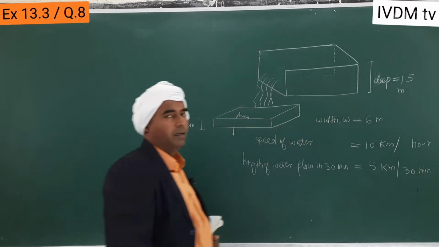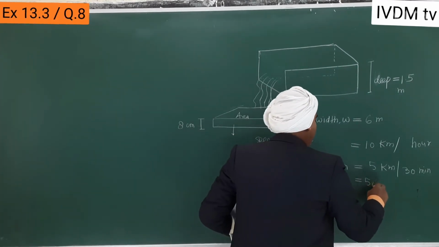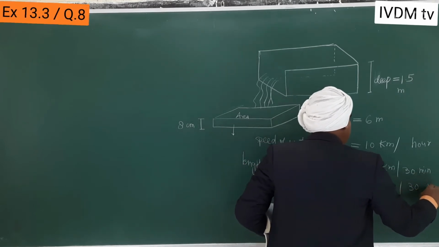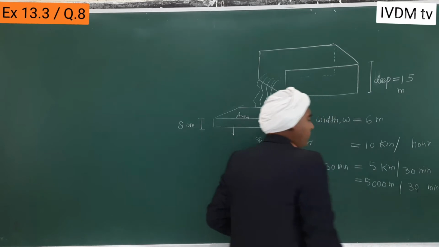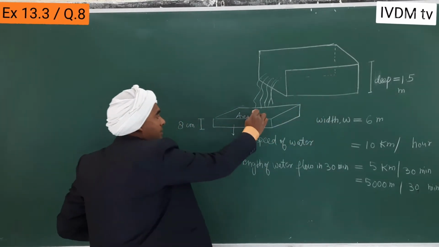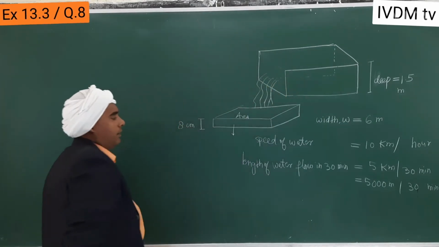This 5 kilometer means 5000 meter per 30 minutes. So within 30 minutes, this much length of water will be changed in this much area. So the volume of the water is equal to the volume of this one.